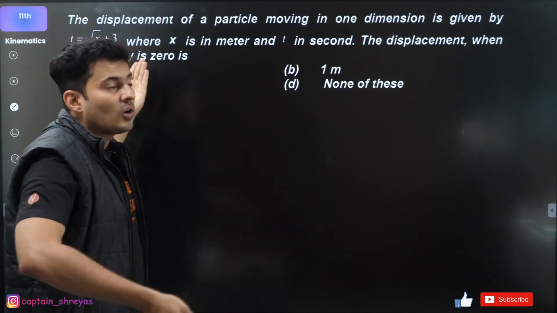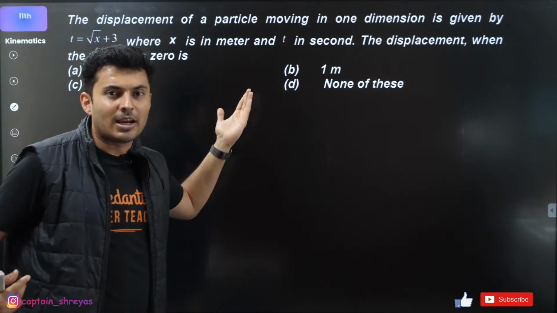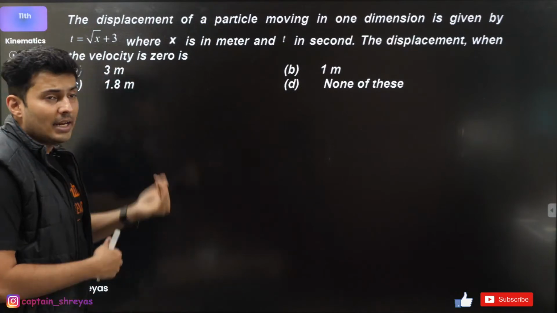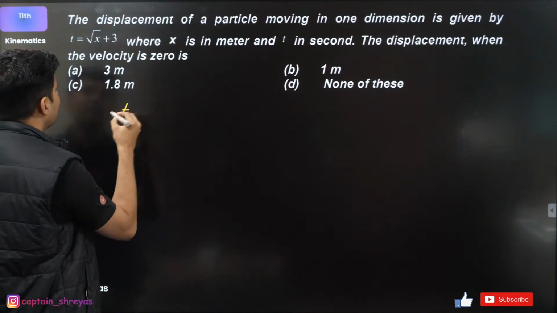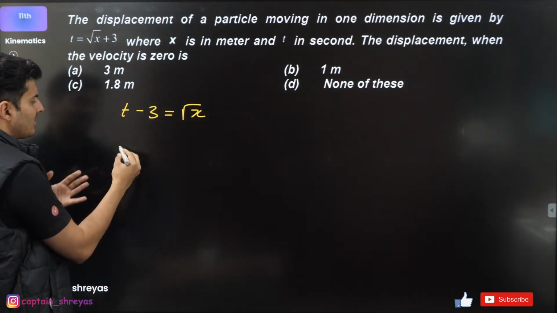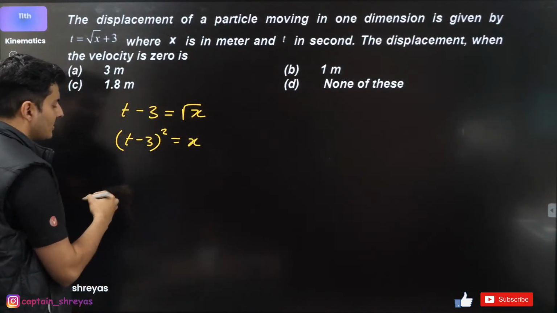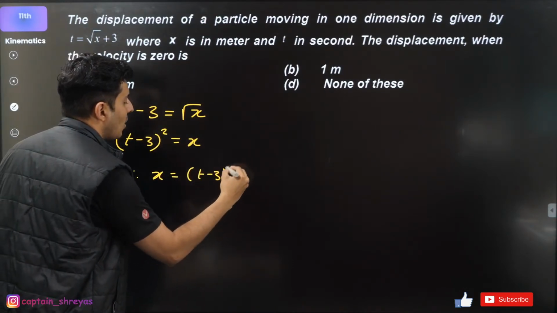Because you generally solve problems when you know displacement or position as a function of time. Convert this problem into this exact reverse function. Because time minus 3 will be root of x, square this will become (t minus 3) whole square, which is basically equal to x.